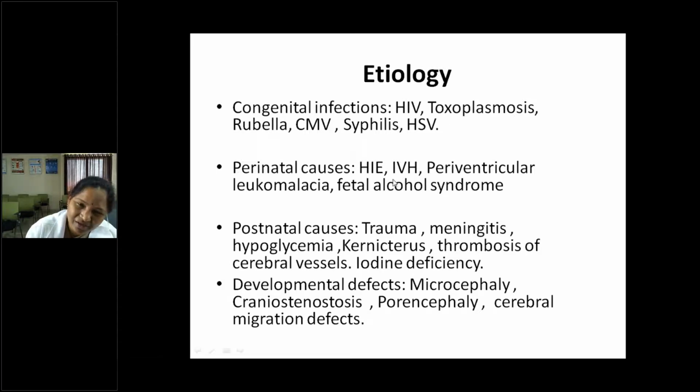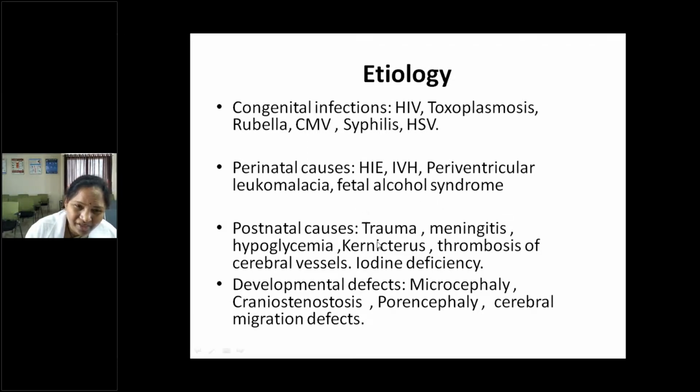Also excessive, unnecessary handling of premature babies, avoiding all this can prevent intraventricular hemorrhage and in turn prevent mental retardation. And periventricular leukomalacia, fetal alcohol syndrome, avoiding alcohol and other drug intake during the antenatal period also prevents mental retardation. Some people may even take cocaine. Fetal alcohol syndrome and cocaine intake antenatally by the mother can lead to mental retardation.